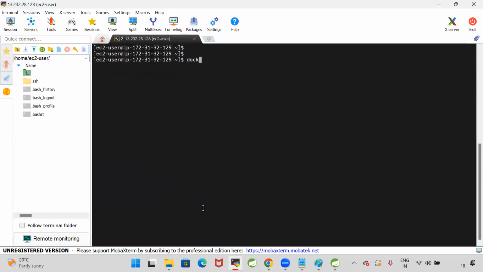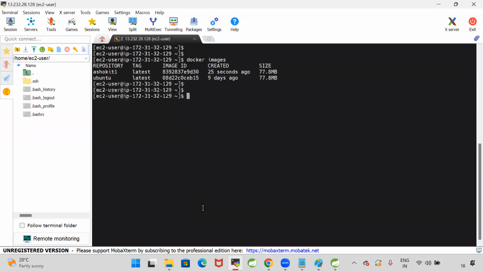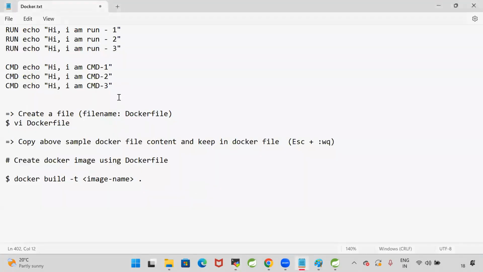Now let us check it. My image is created or not. Docker images. Ubuntu image is downloaded from the Docker Hub because it is a public image and I created Ashok IT1 image. Now let me run the Ashok IT1 image. Docker run, either image name or image ID, Ashok IT1. Now, when I run the image, container is created. When the container is created, CMD instruction will execute. There are 3 CMD instructions available, but Docker will process only the last CMD instruction.